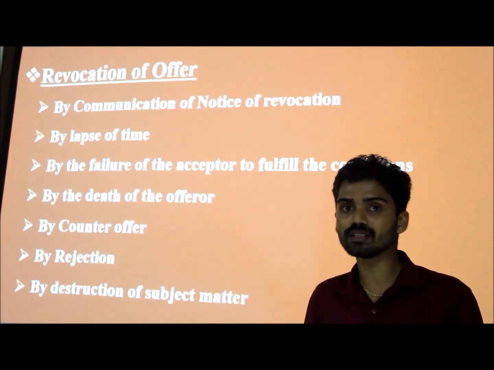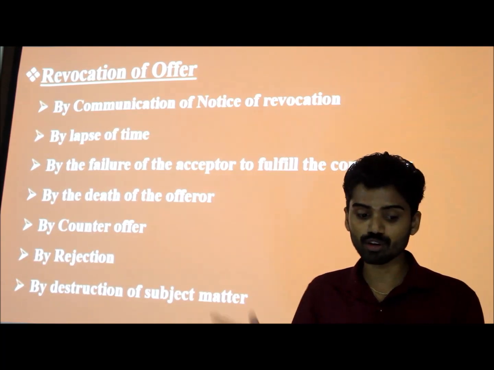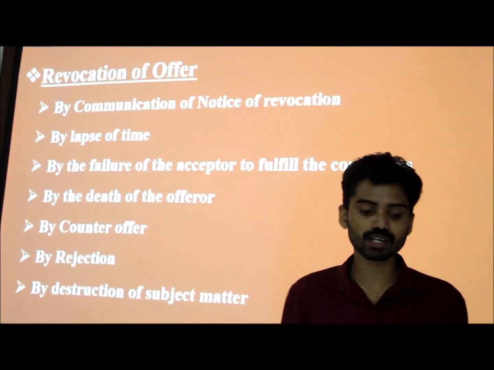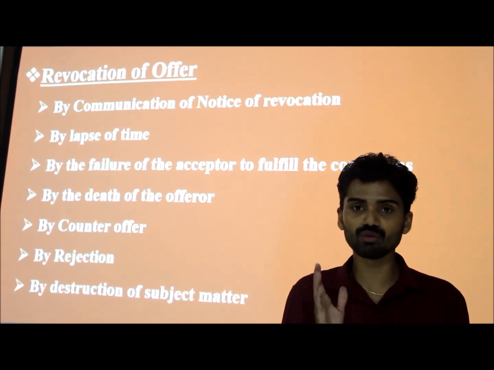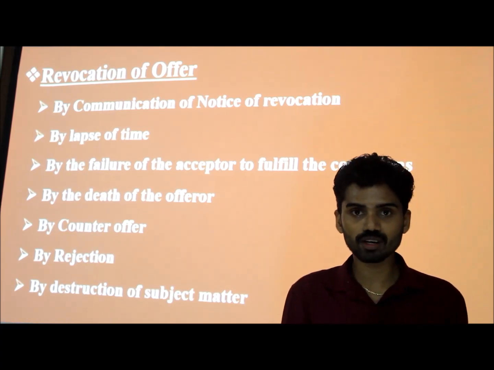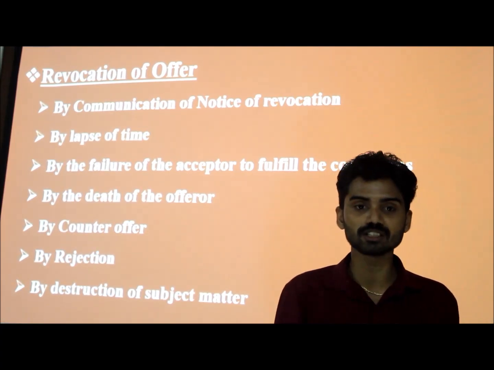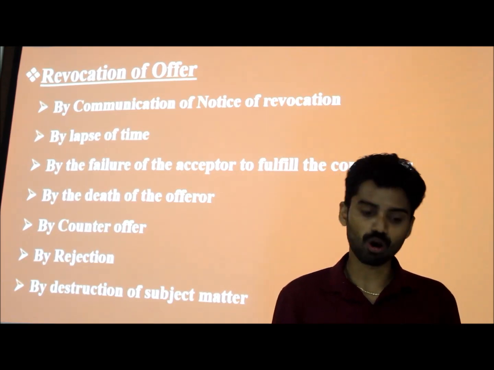So these are the methods of revocation or cancellation of the offer. First one, by communication of the notice of revocation. Second one, by lapse of time. Third one, by the failure of the acceptor to fulfill the conditions, and then by the death of the offerer, by counter offer, by rejection, and by the destruction of the subject matter. So these are the things that are related to the offer.